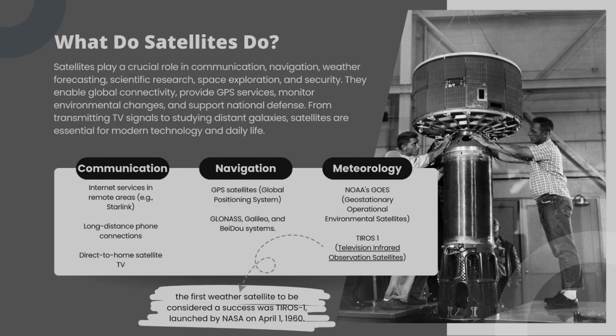What do satellites do? Satellites play a crucial role in communication, navigation, weather forecasting, scientific research, space exploration, and security. They enable global connectivity, provide GPS services, monitor environmental changes, and support national defense. From transmitting TV signals to studying distant galaxies, satellites are essential for modern technology and daily life.